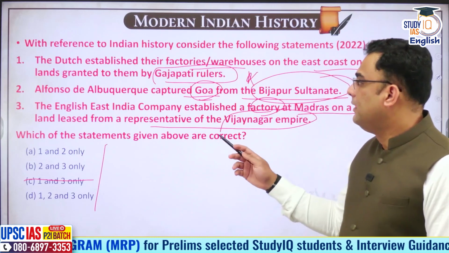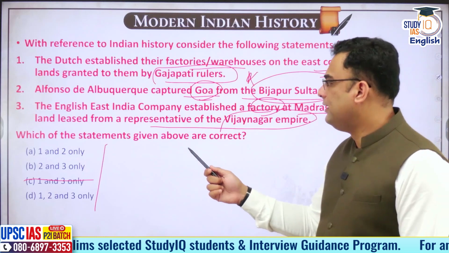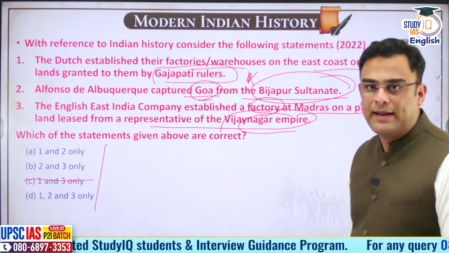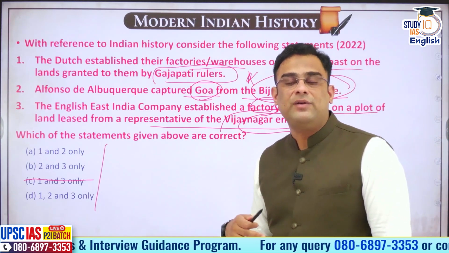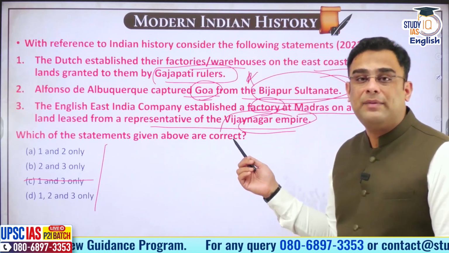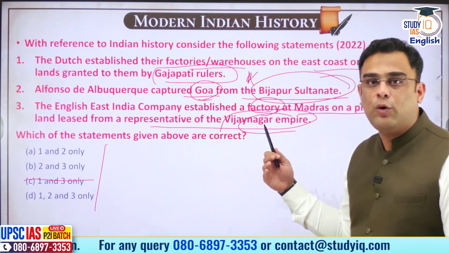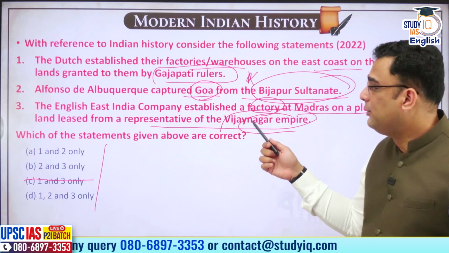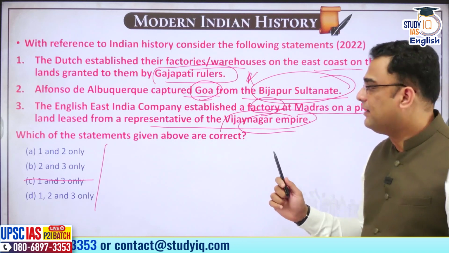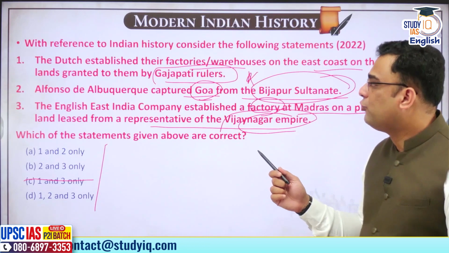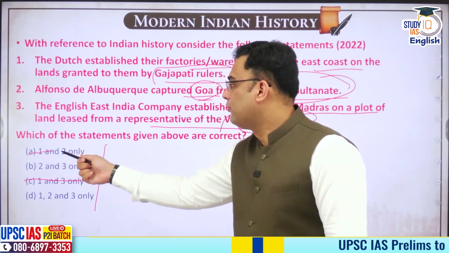The next statement, English East India Company established a factory at Madras with the help of plot leased by representative of Vijayanagar Empire. Now the Vijayanagar Empire had suffered a decline in the previous century itself, but then when East India Company is going to establish a factory, there will be successor small states arising out of it, and East India Company will be able to secure a lease through that same source. So in that sense, statement number 3 is correct. So if statement number 3 is correct, we can surely say that answer option A is eliminated. So we have one more answer option eliminated.